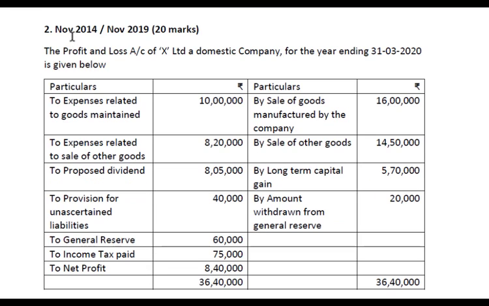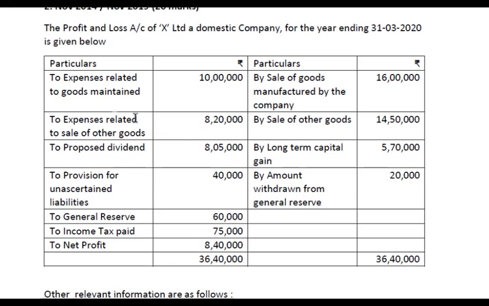This problem is for 20 marks. It was asked in November 2014 as well as November 2019. Here, profit and loss account of X Limited, a domestic company, is given. So as profit and loss account is given and the net profit is here, first we have to find out the business income.